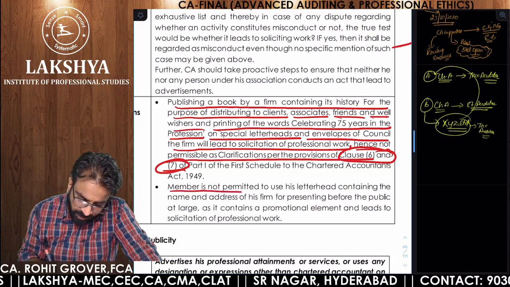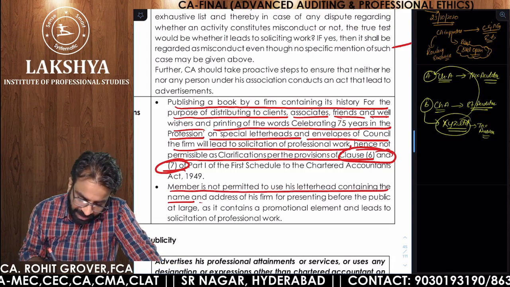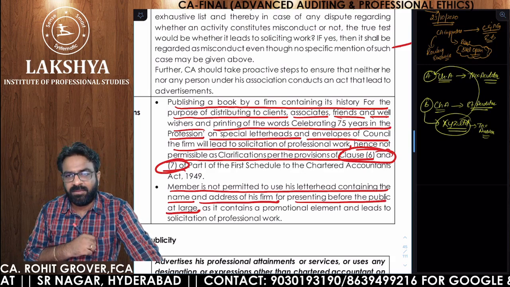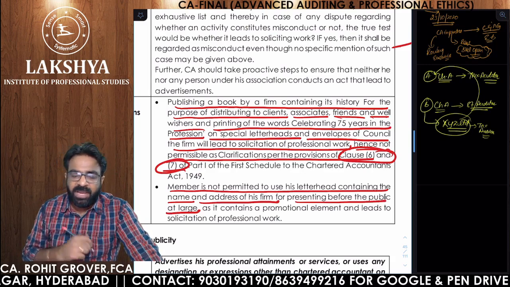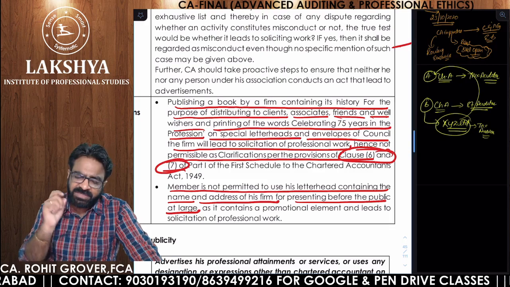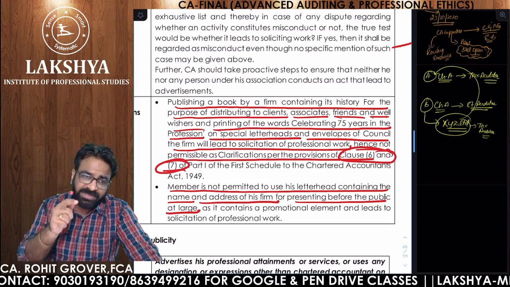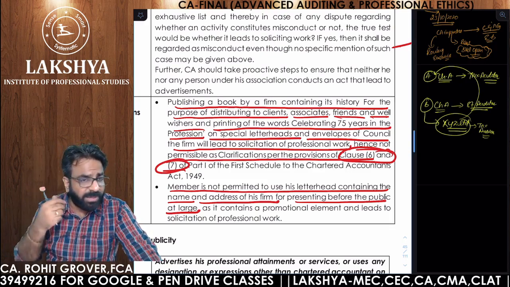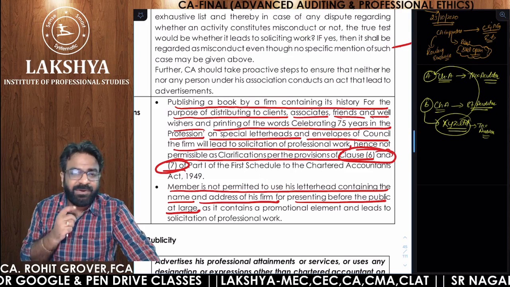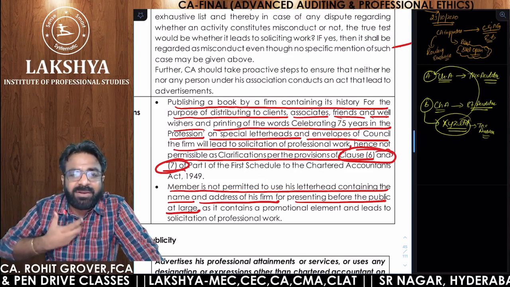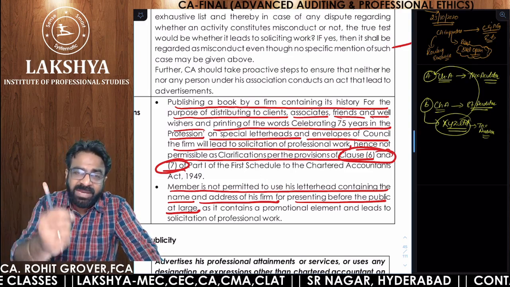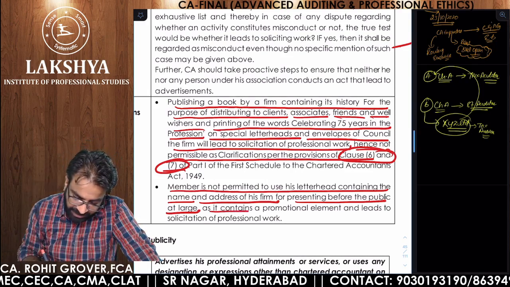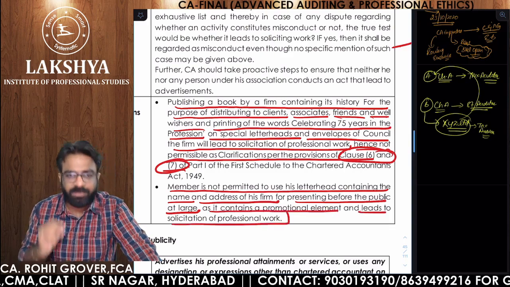Now, second case, member is not permitted to use his letterhead containing the name and address of his firm for presenting before the public at large. Are you getting the point? If you are presenting your letterhead before the public at large, name and designation is fine. But if the name of the firm is written on your letterhead, special. Now, ICAI is not prohibiting you from printing a letterhead with your firm name. But when you are giving your letterhead to the public at large, that will amount to soliciting. Because it contains the promotional element and leads to solicitation of work.